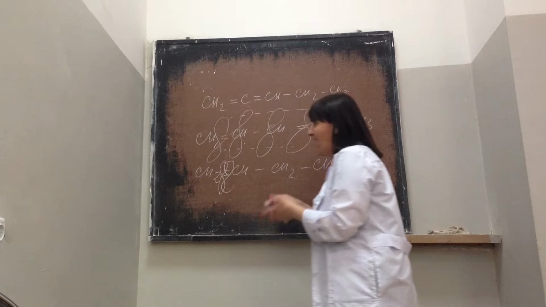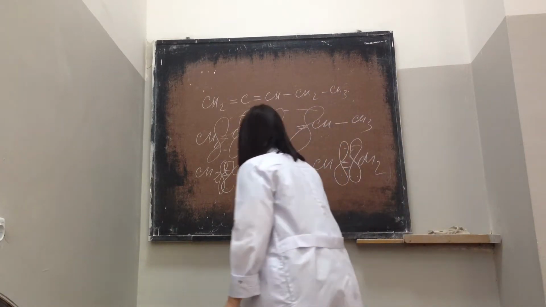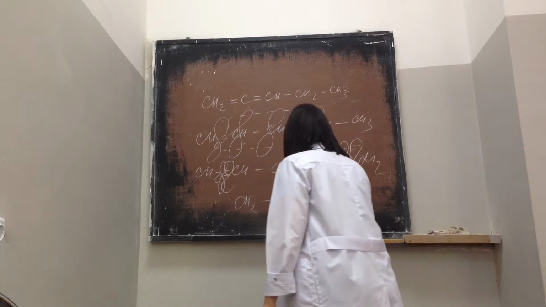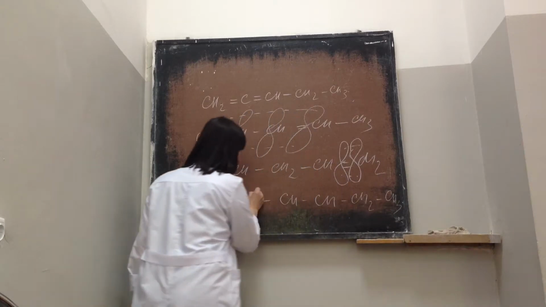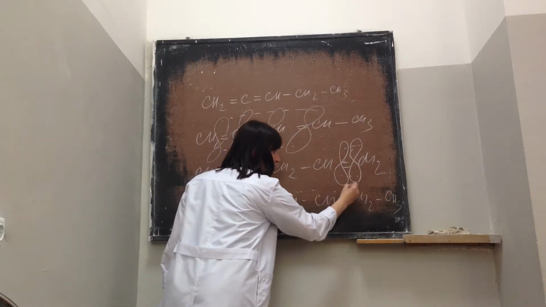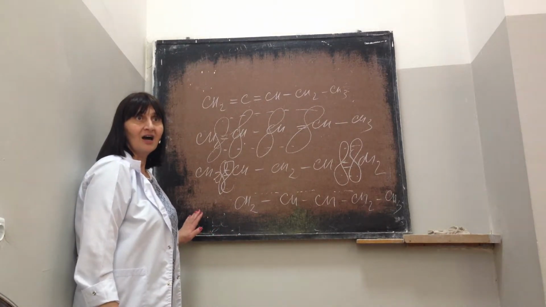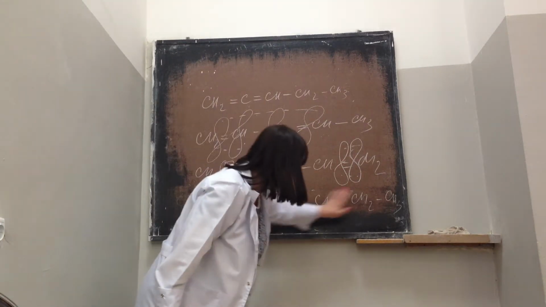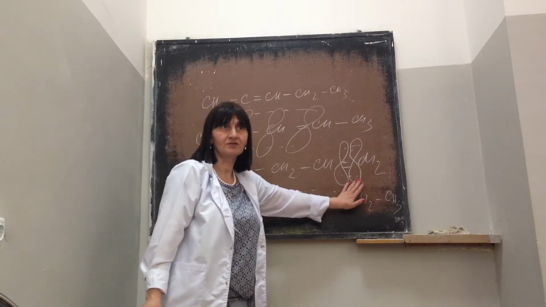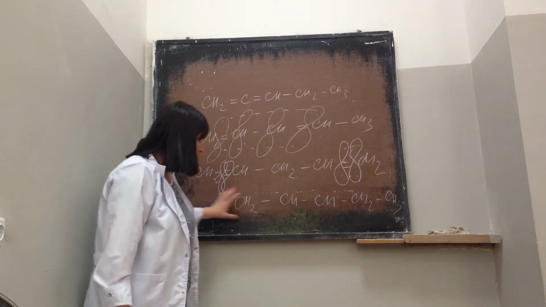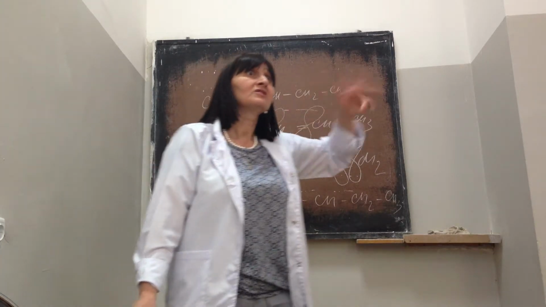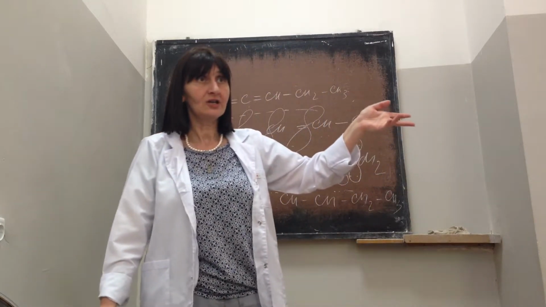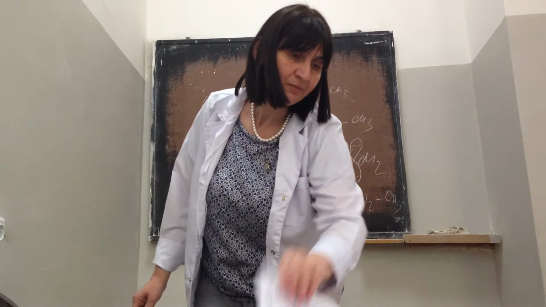And for this molecule, I can draw another version like this. CH2, CH, CH, CH2, CH3. Where I write double bonds like this. What does it mean? 4 electron densities are distributed among 4 carbon atoms. So here you have the mesomeric effect. What does it mean? Transfer of 2 electrons.